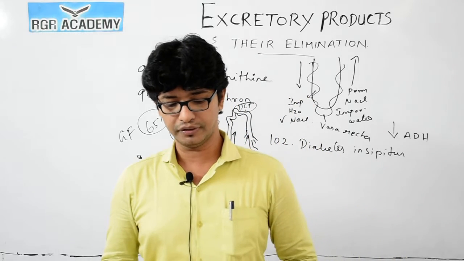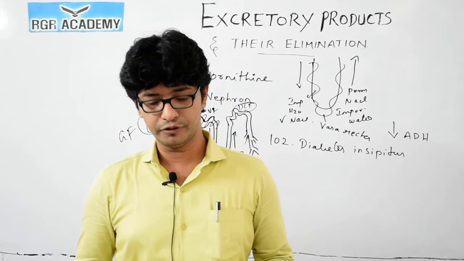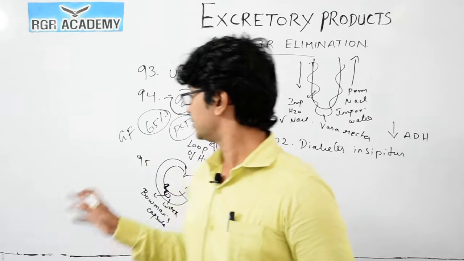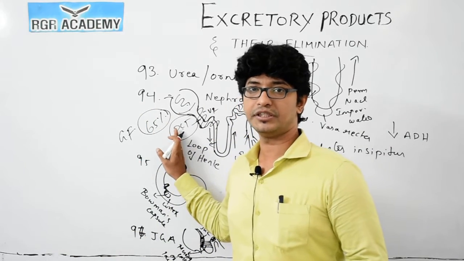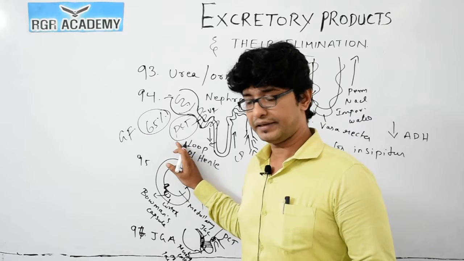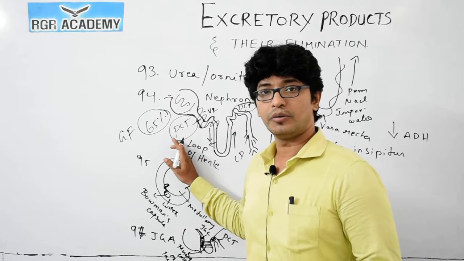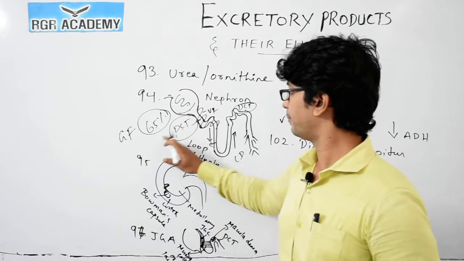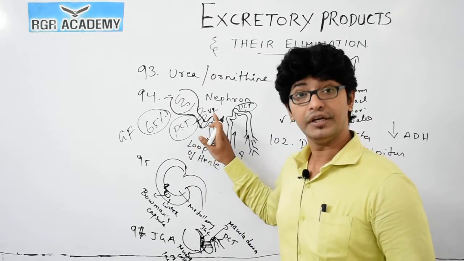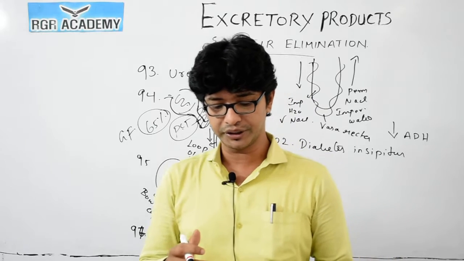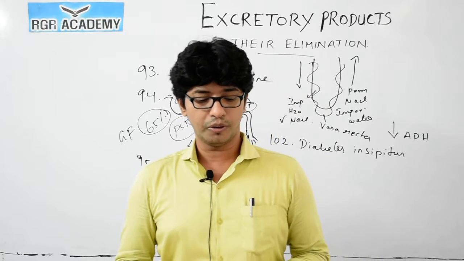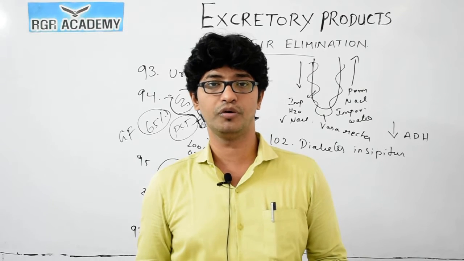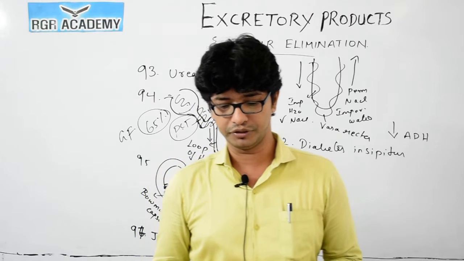Next, question 109. The PCT, proximal convoluted tubule of the nephron, is responsible for what? That we just discussed. This is a repetition of the same type of question, but they twisted the question. Again, it's selective reabsorption. 65% of the glomerular filtrate is reabsorbed in the proximal convoluted tubule. So if you see the other options, you can go with the third option, selective reabsorption of glucose, amino acids, and sodium chloride. This happens in the proximal convoluted tubule.